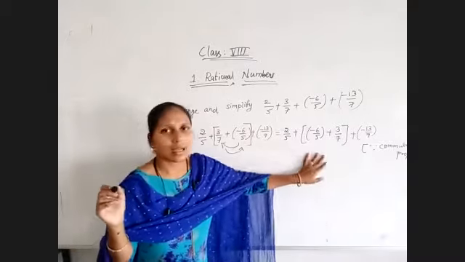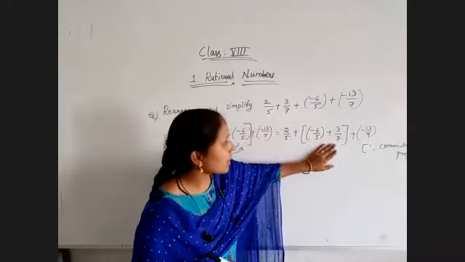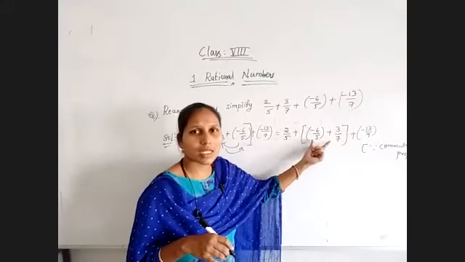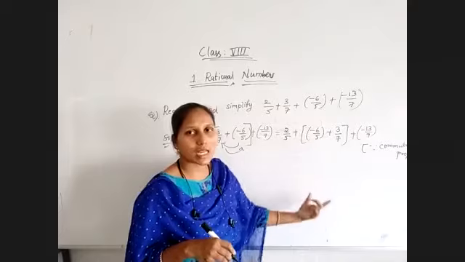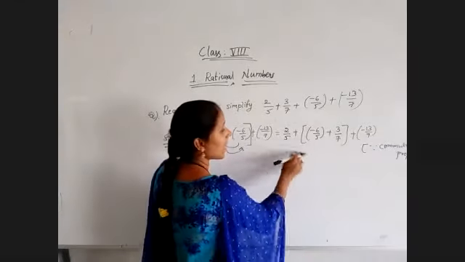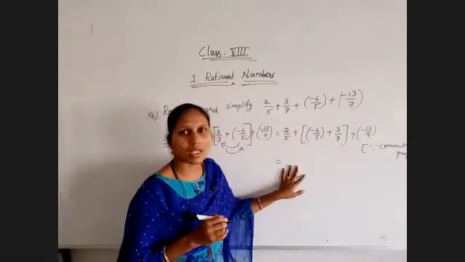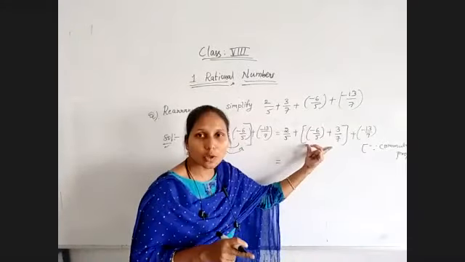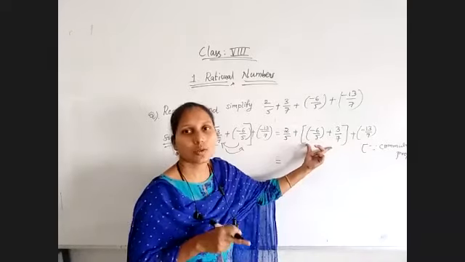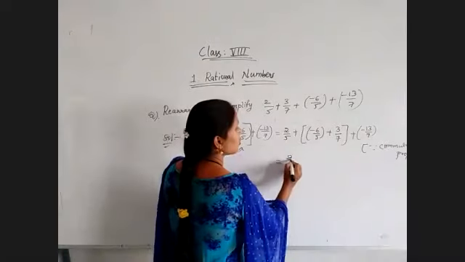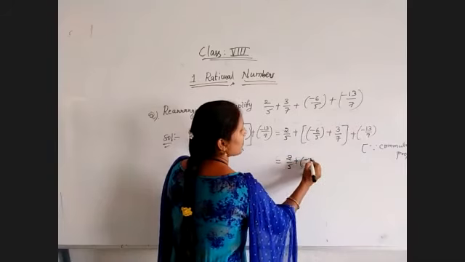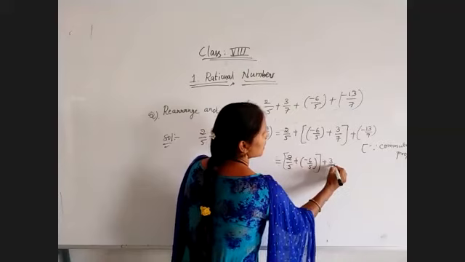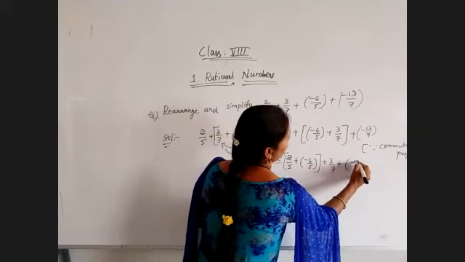Now, if we simplify this as it is, we can't get the answer easily. So for that sake I'm rearranging again. For that I'm changing the bracket. If I'm changing the bracket, that means I'm changing the grouping of three numbers. That's why it comes under associative property. So observe: 2 by 5 plus minus 6 by 5, plus 3 by 7 plus minus 13 by 7.